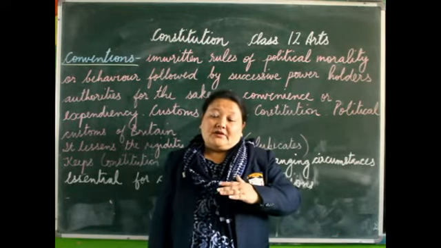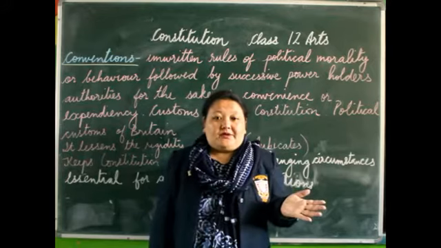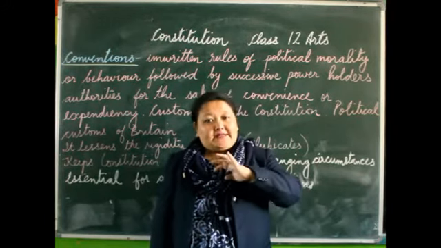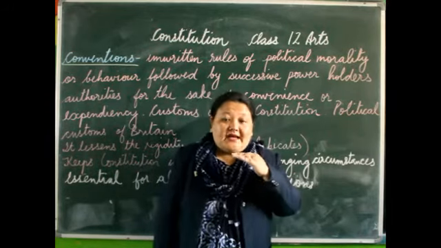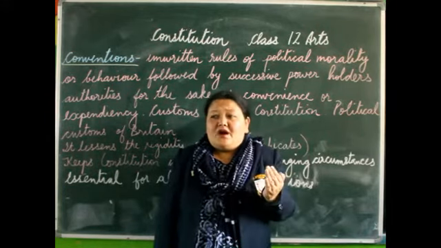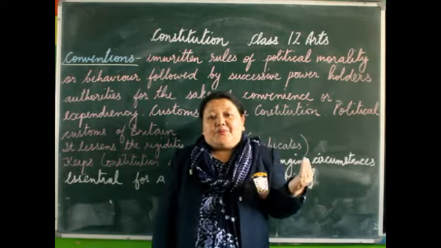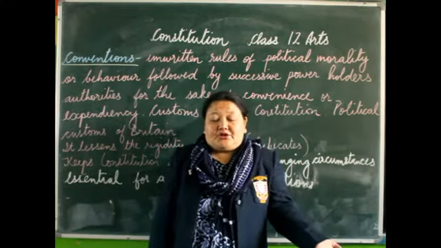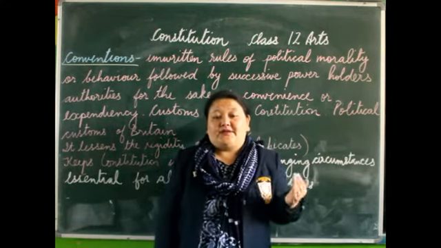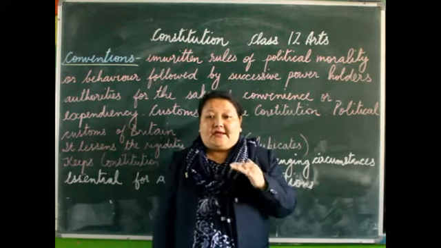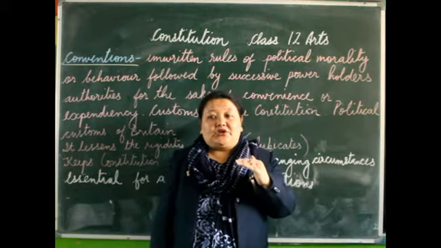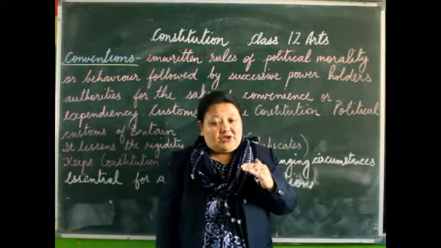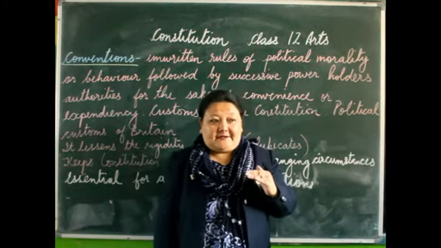That means he cannot side with his own political party or speak against another political party. So that is also a convention. There is no hard and fast rule that the Speaker should side with his political party or go against the other political party, but the neutrality of the Speaker is a well-known convention which is followed in Britain.